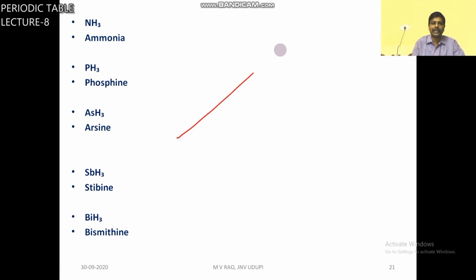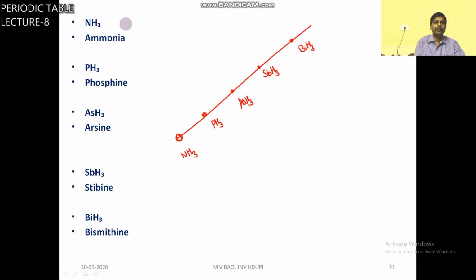So expected order of boiling point is NH3, PH3, AsH3, SbH3, BiH3.